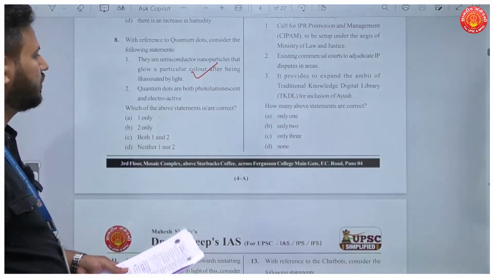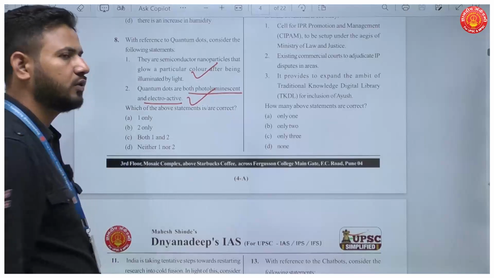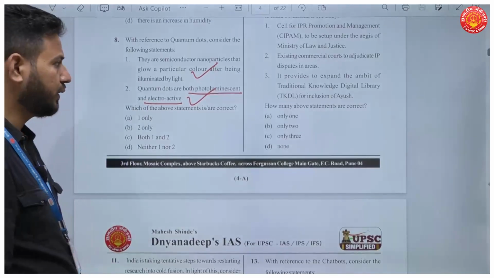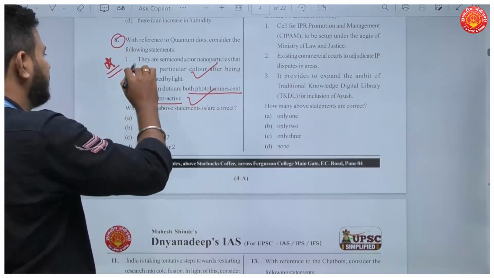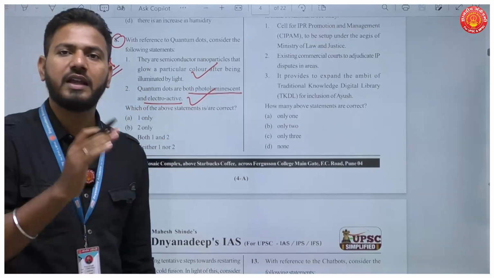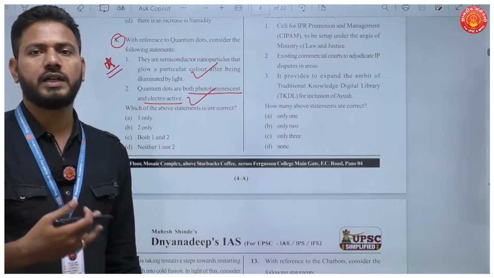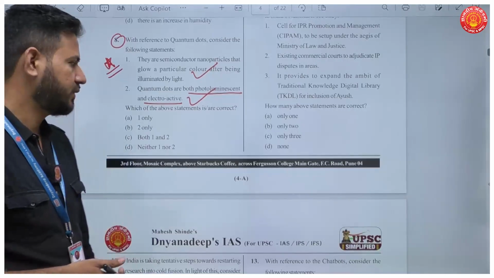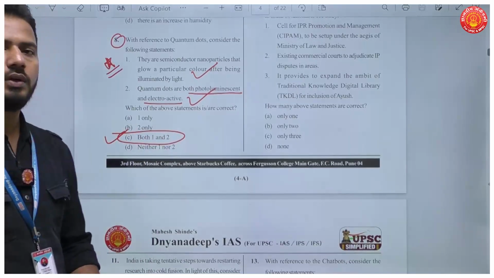The second is, quantum dots are both photoluminescent and electroactive. This is also true. Okay, now like I said, these are typical UPSC questions because these are related to real life technologies that you use in your day-to-day life. So these questions are more probable. Answer here is C. Both 1 and 2 are correct.